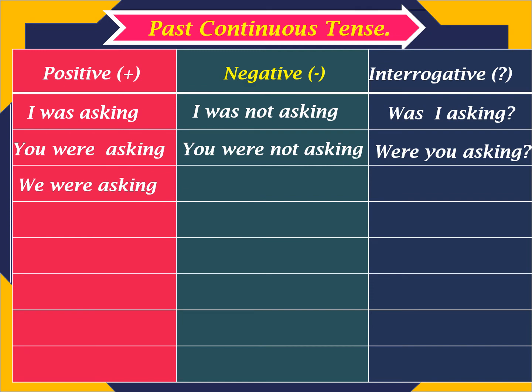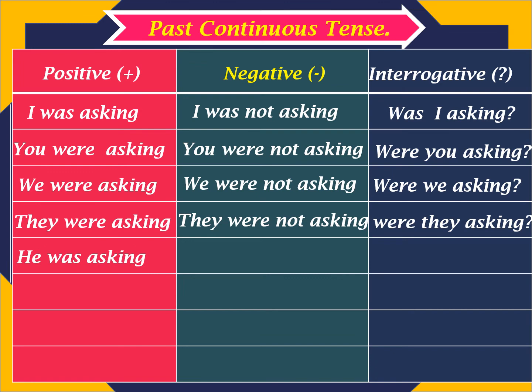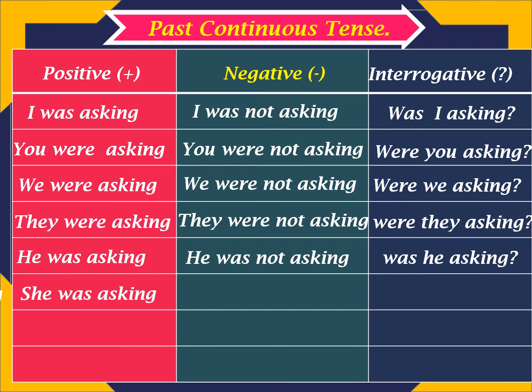We were asking. We were not asking. Were we asking? They were asking. They were not asking. Were they asking? He was asking. He was not asking. Was he asking?